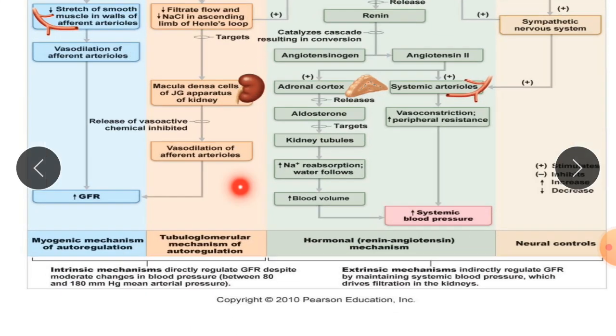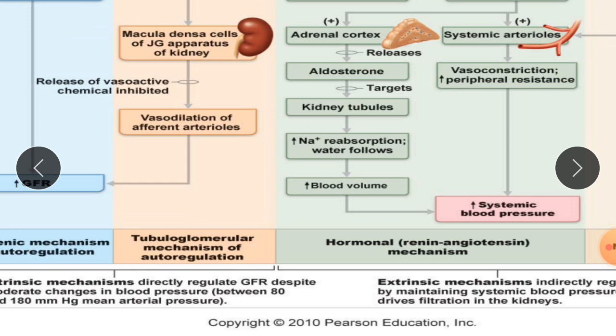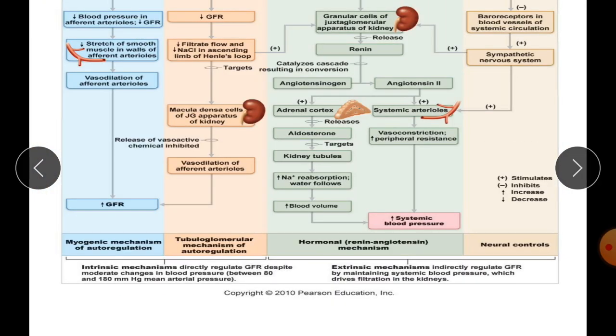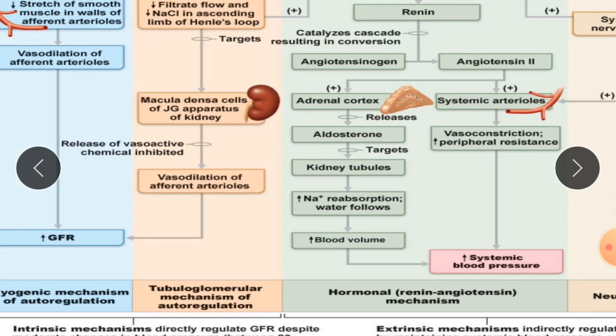The next point is the tubuloglomerular mechanism of autoregulation. In this case there is the role of the macula densa cells, which are part of the juxtaglomerular apparatus. These macula densa cells are responsible for the absorption of sodium and chloride.